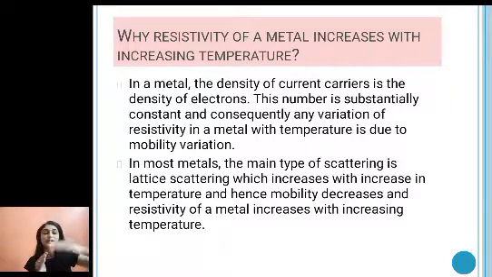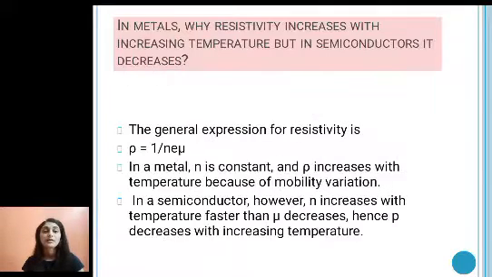This lattice scattering increases with increase in temperature, because as I increase the temperature, atoms will vibrate about their mean positions more. When temperature is more, the thermal energy, given by E equals kT, associated with that atom will be more, and hence there will be more lattice vibration and more scattering. As scattering increases, mobility decreases, and as mobility decreases, resistivity of a metal increases with increasing temperature, or you can say conductivity decreases.